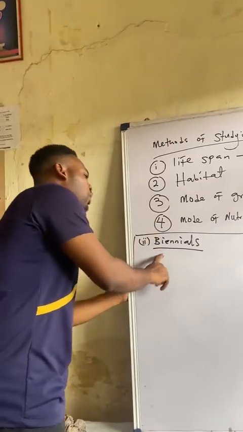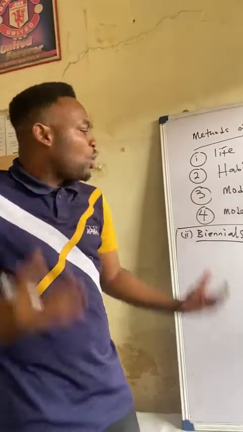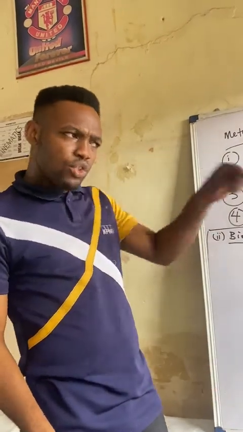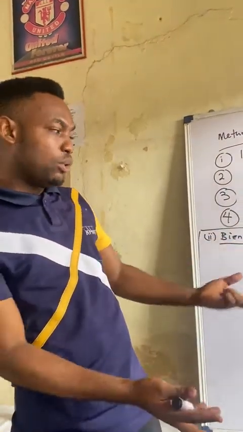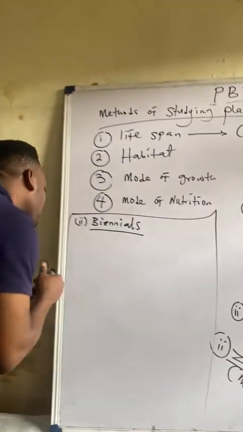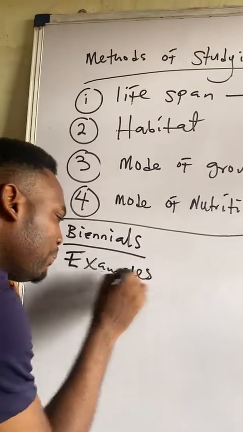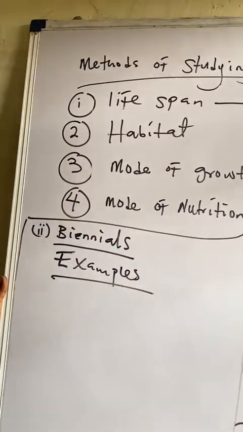The reason is because biennials use the first growing season to develop storage organs, so that in the second growing season they produce food and store it in the storage organ, right? So examples of biennials, like I said, the strength of the examiner is the examples. You must take note of the examples.